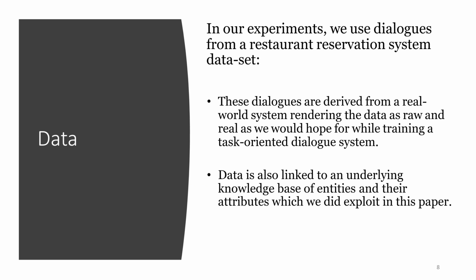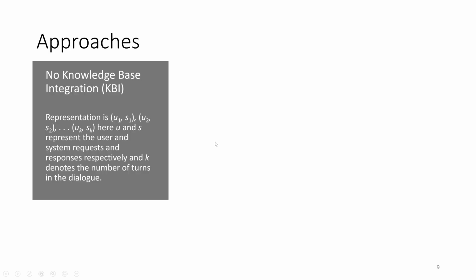Now, the data we use in our experiments are from a restaurant reservation system dataset. These dialogues are derived from a real-world system, rendering the data as raw and real as we would hope for while training a task-oriented dialogue system. The data is also linked to an underlying knowledge base of entities and their attributes, which we did exploit in this paper. So, what are the approaches?